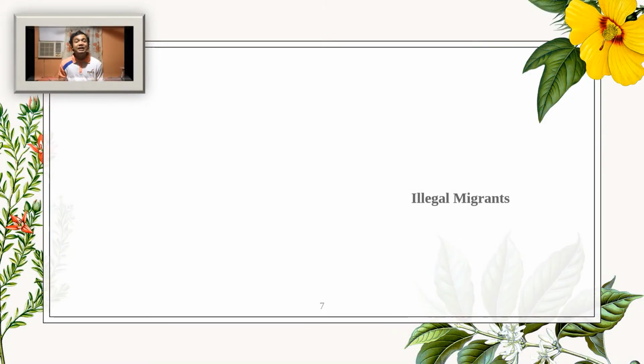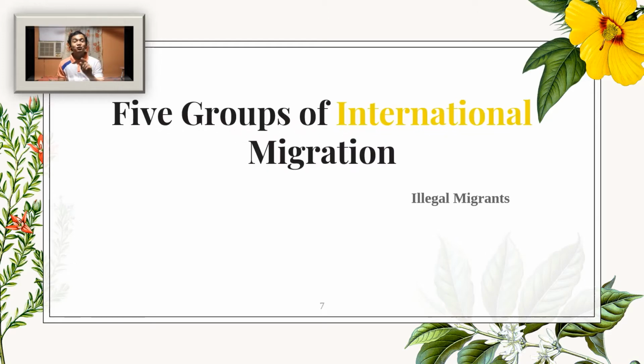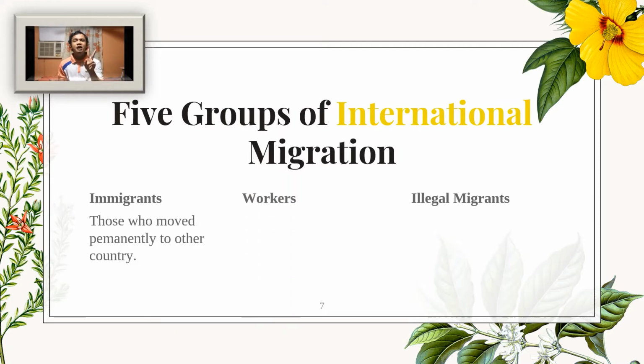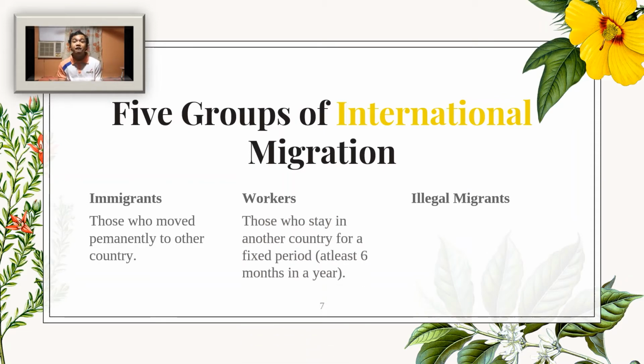There are actually 5 groups of international migration. First one are the immigrants. Those who moved permanently to other countries are called immigrants. And the second one are the workers. Those who stay in another country for a fixed period of time, most likely 6 months in a year, are considered as workers.